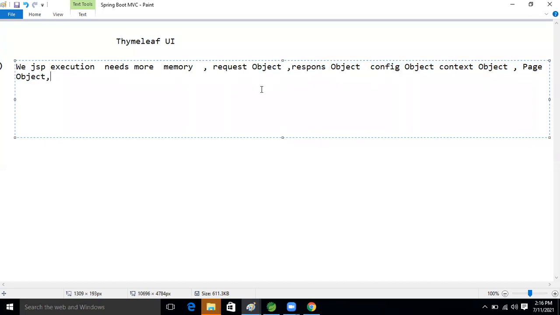Come on, by default, if we write even one small piece of code in the JSP, these objects will be created explicitly. Unnecessarily these objects will be created. Then our application will take more memory or not, guys? Yes, sir. So our application performance will go down a little bit or not, guys?